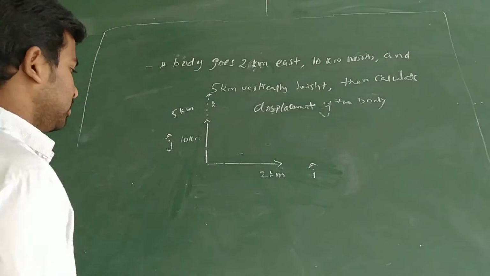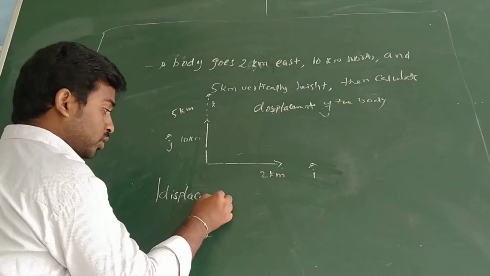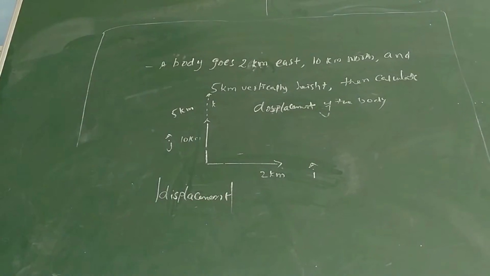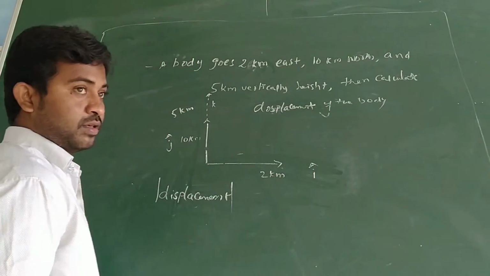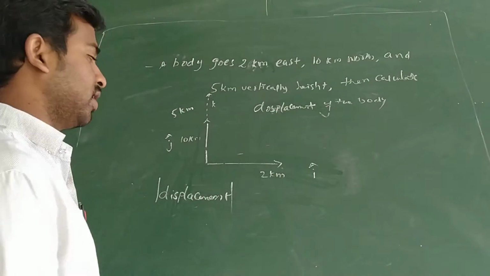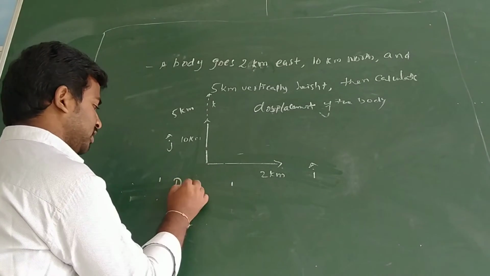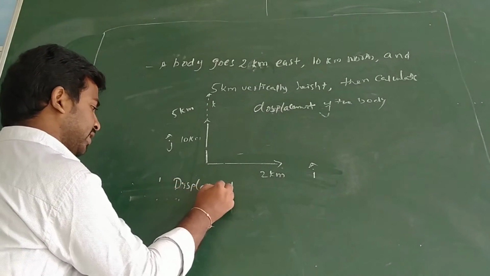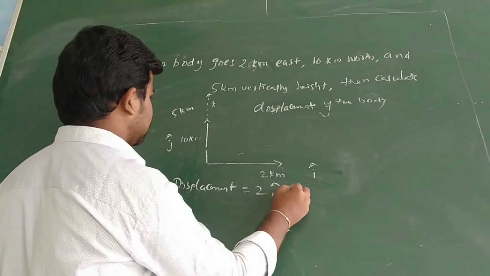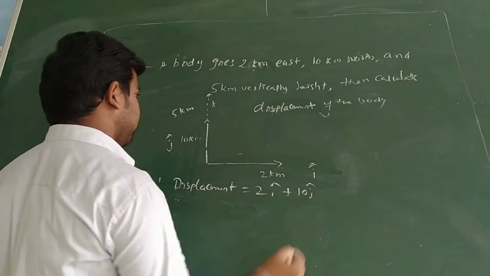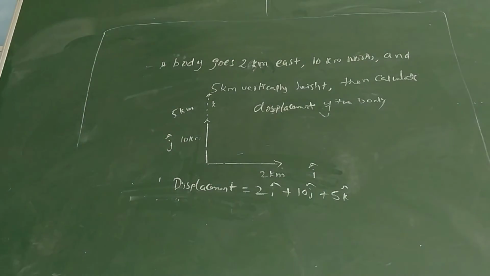Now we can write the magnitude of displacement, because we have to calculate displacement, so we should write magnitude. Understand? Then we can write magnitude of displacement means square root of. First you can write the displacement. Displacement means how much? They are given 2i cap plus 10j cap plus 5k cap.